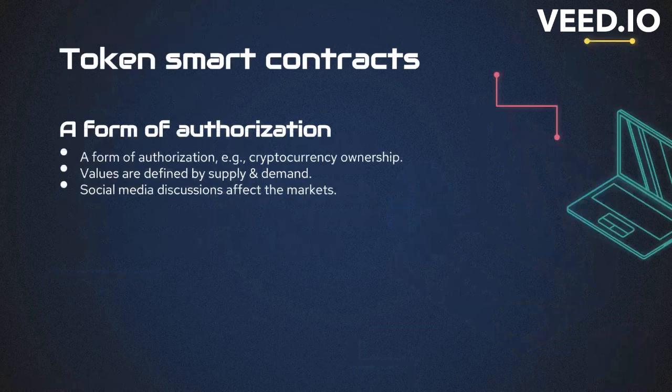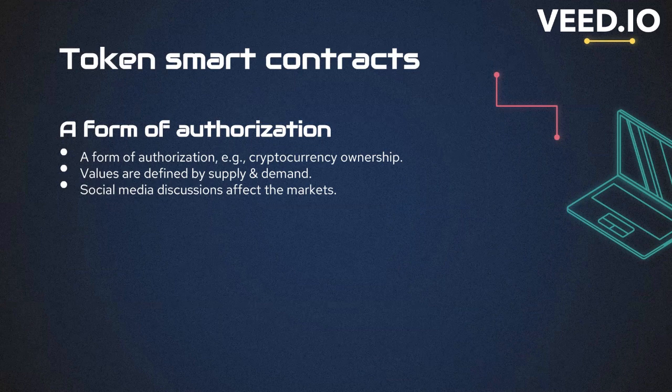Now, you all have probably heard about cryptocurrencies and blockchain technology. Smart contracts are essentially computer programs that run on a blockchain platform. Now we'll see what a token smart contract specifically is. A token is a form of authorization, such as cryptocurrency ownership. So the token values are defined by supply and demand, just like any other cryptocurrency, and social media discussions affect the cryptocurrency market.